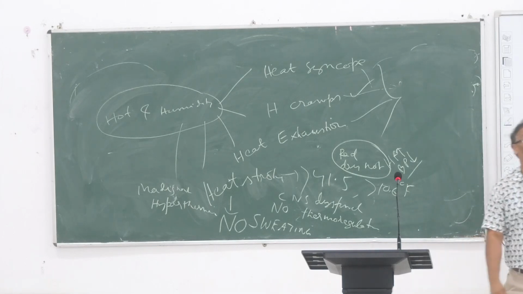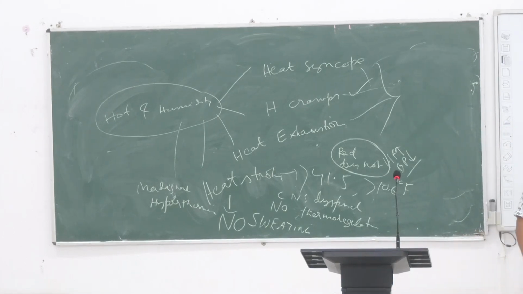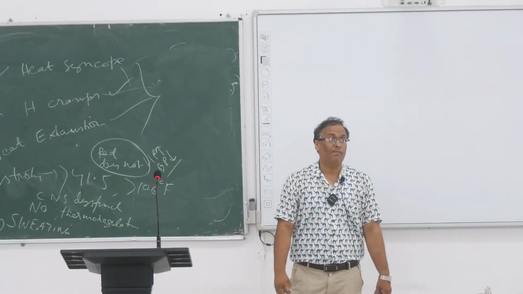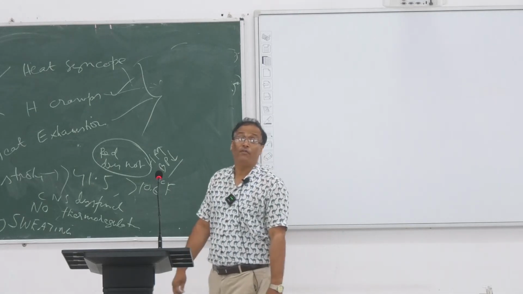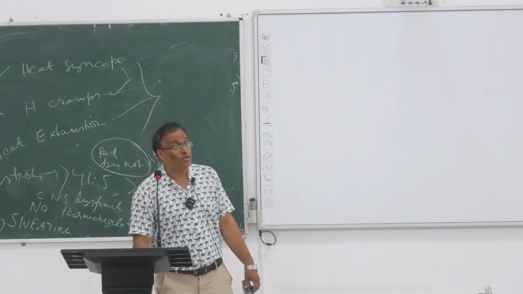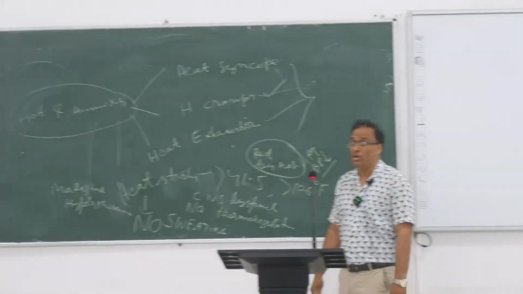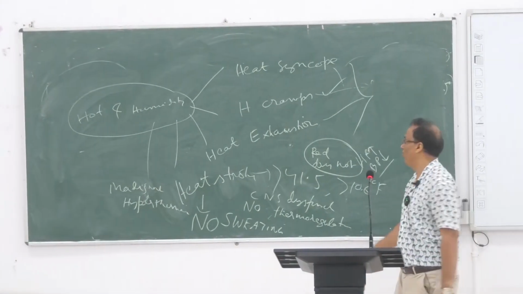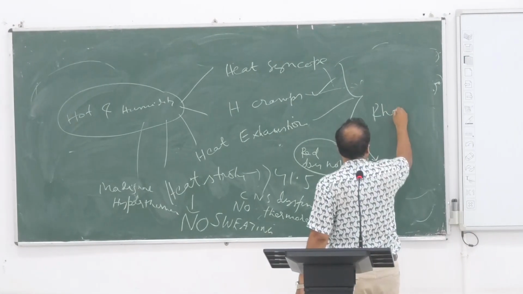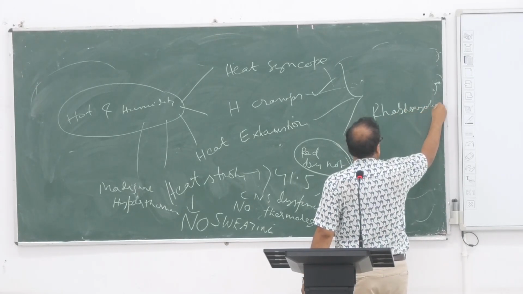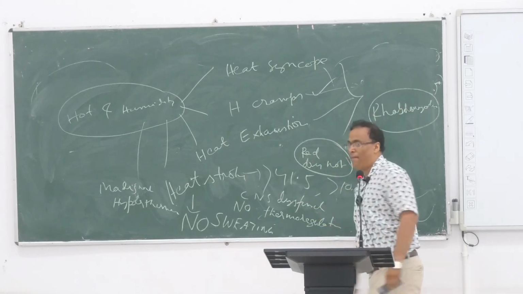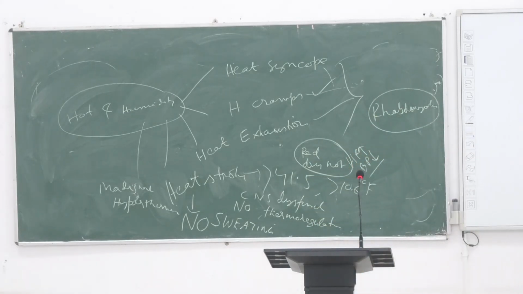মাল্টি অর্গান dysfunctions. How? This is the heat, means denaturation of the proteins, and proteins are formed in liver, so hepatic failure is common, renal failure is common. How renal failure is common? Because of muscle protein breakdown, that is called rhabdomyolysis. Rhabdo means striated, myo means muscle, striated muscle, lysis মানে breakdown.